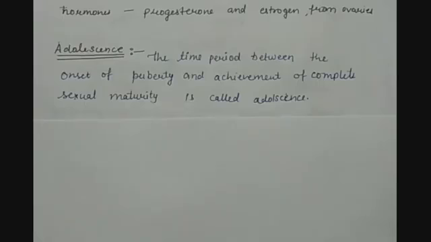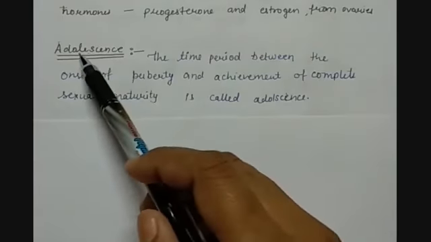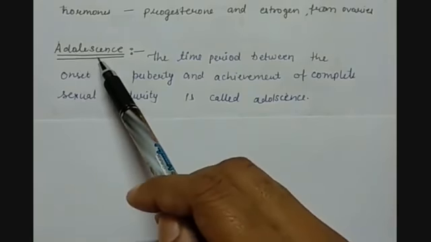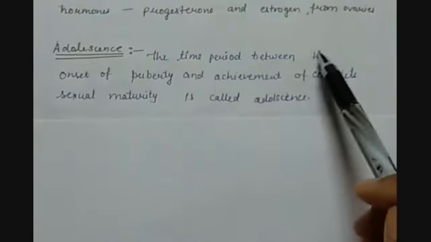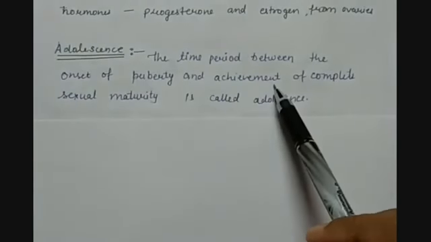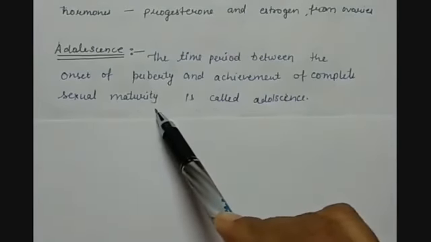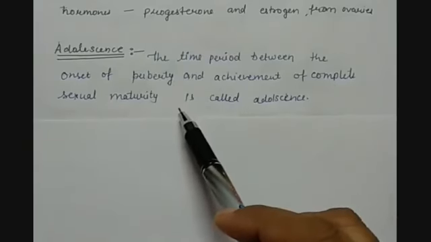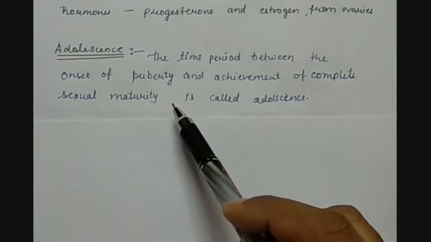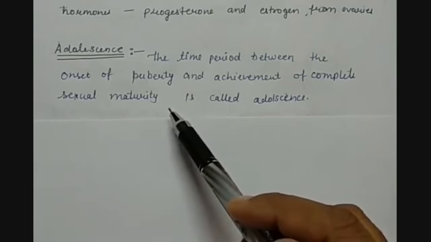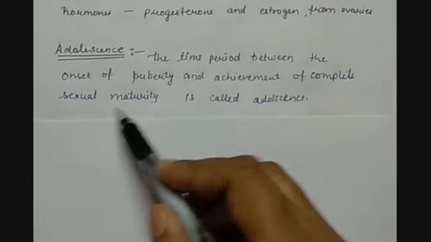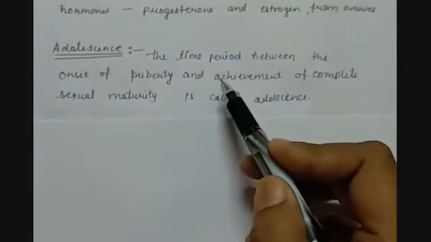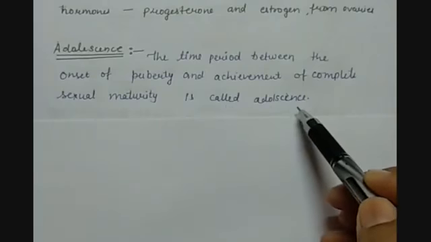Now we have an important term. As we have heard the word adult, from it another term comes: adolescence. What do you mean by adolescence? It is the time period between the onset of puberty and the achievement of complete sexual maturity. This time period, from the time when the specific changes regarding reproduction come in males and females, till the complete sexual maturity, is called the adolescence period.